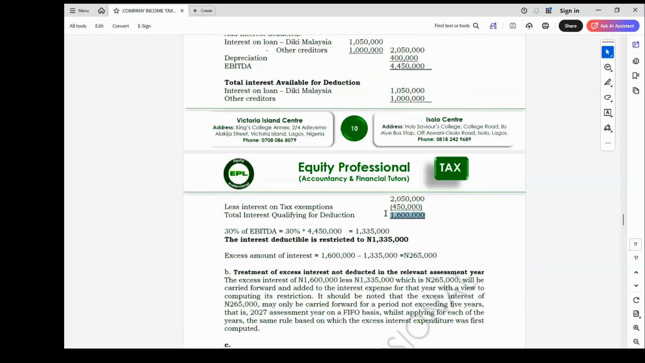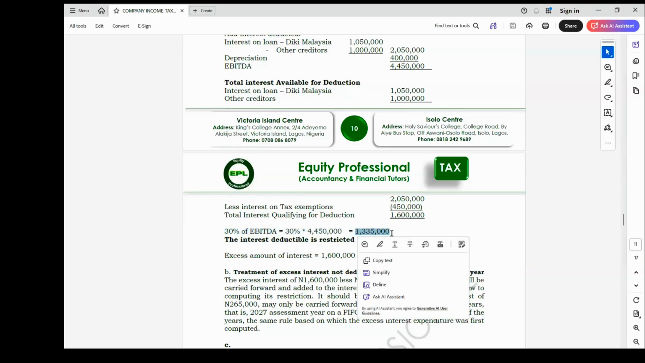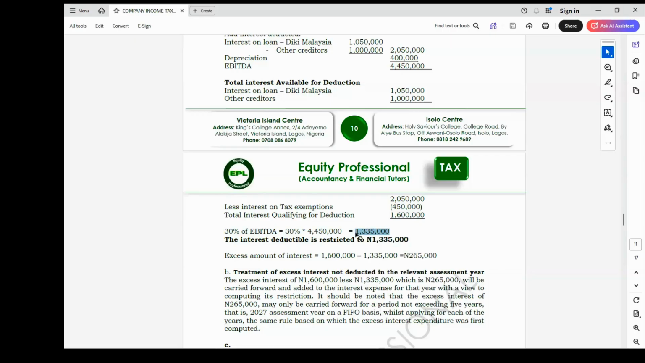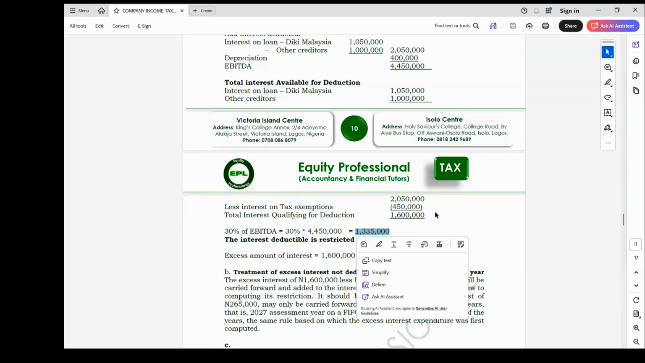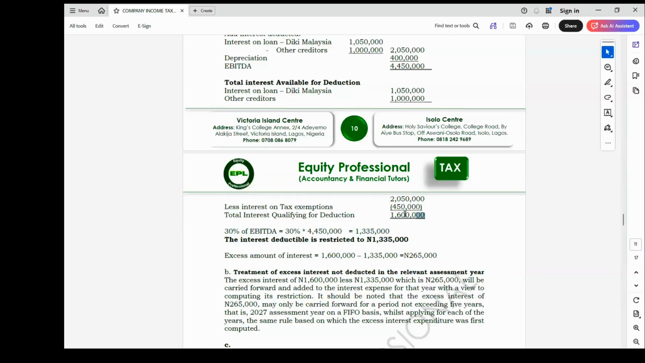Interest available for deduction. What we have here is what? Okay, let me use this same value. We have 1.6 million here now, on that year. By the time we now calculate 30% of EBITDA, 30% of EBITDA now gave us what? 2 million naira. So in that case, you cannot deduct this 2 million because the company's interest is not up to 2 million. In that case, you are going to restrict that amount to what you have in this value.